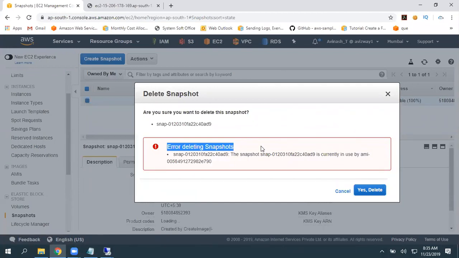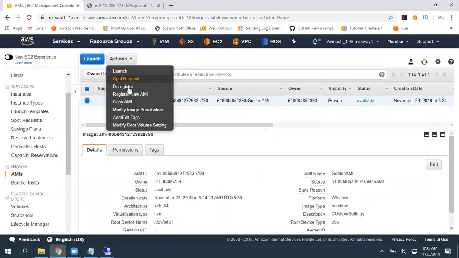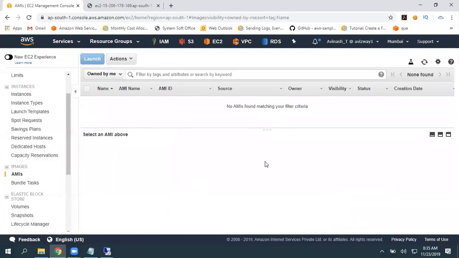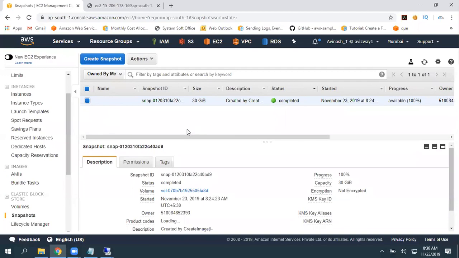This snapshot is associated to an AMI. This is the AMI ID. So we cannot delete this. You can delete this when you deregister this. I'm deregistering this. Then we can delete the snapshot. Okay, so this is a straightforward option.